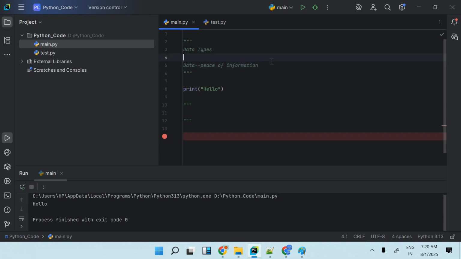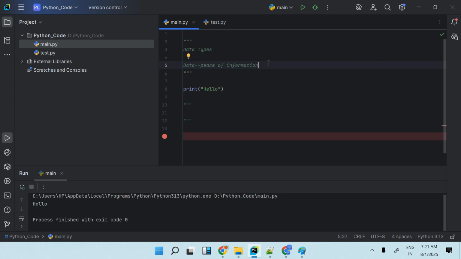So we have a specific type of data, right, and they are having a specific type. So data with a specific type, that is called data type, as the name suggests, right? If you want to become a good developer, we should have an understanding of each and everything, right? And data type is one of the fundamental topics, or fundamental way, to understand programming, right? So if you want to understand programming, you should know what is the data and what is the type of the data, right?